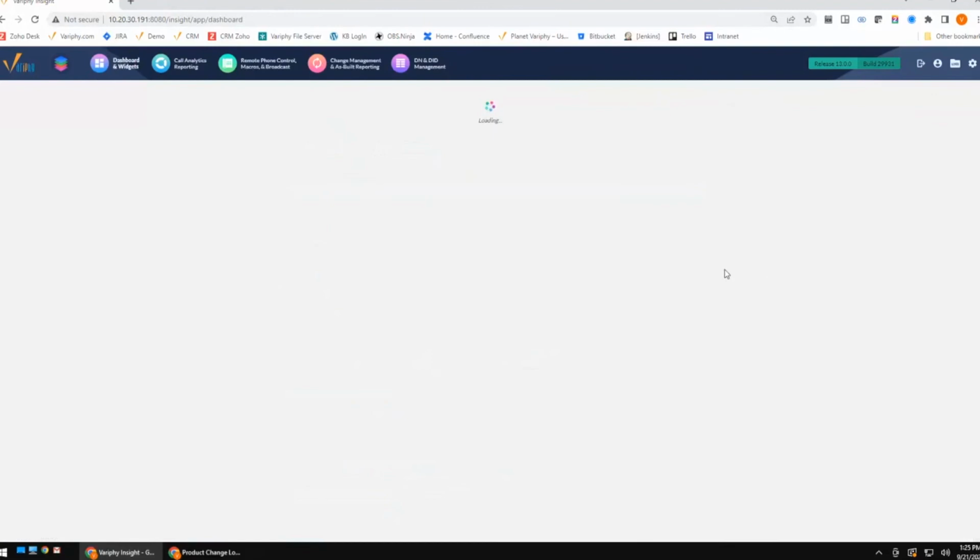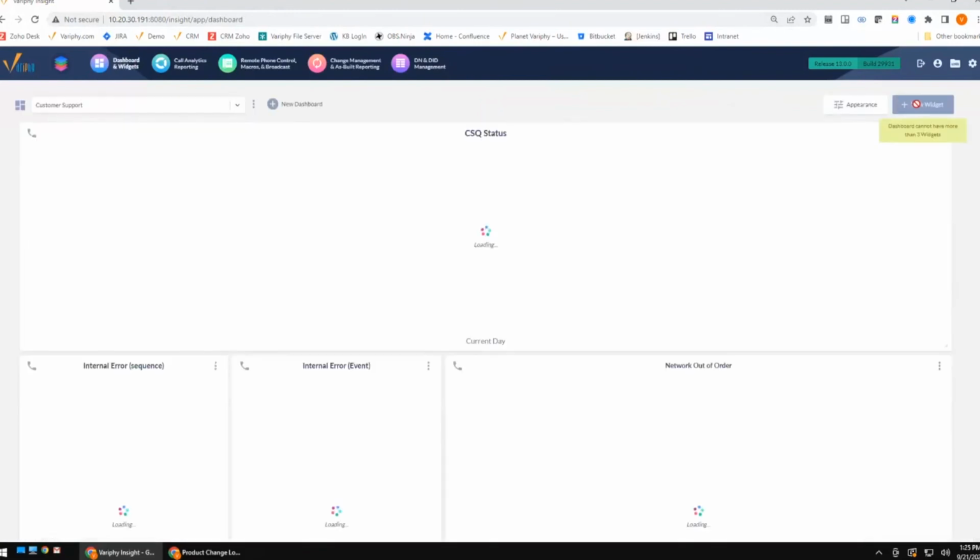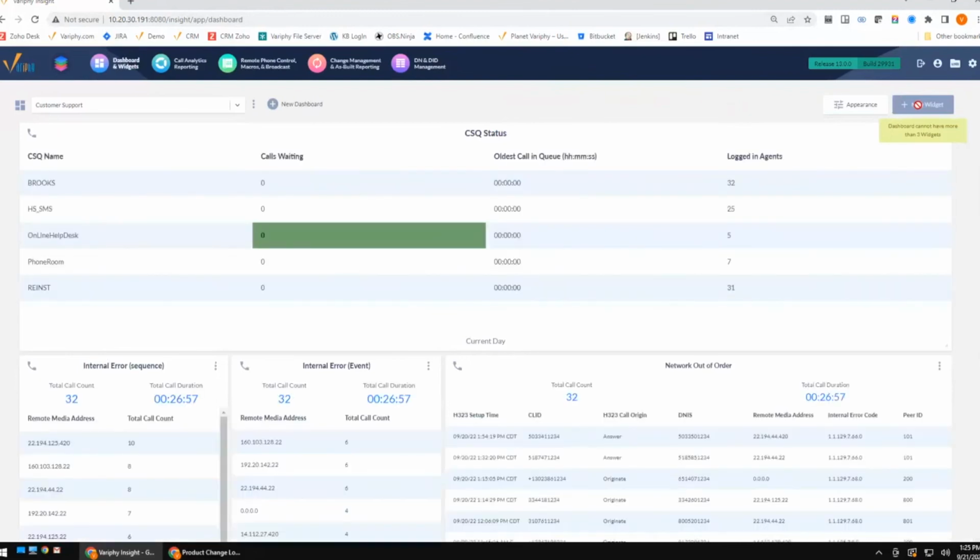So if I pop over to my dashboards over here, you're going to notice up at the top right, if I go ahead and try to add a new widget, it is grayed out. When I hover over it, it's going to say, hey, dashboards cannot have more than 3 widgets. Why? Because I took my number down, because I'll be honest, I didn't feel like adding 15 widgets onto this dashboard. So I just took my number down pretty low. So that's going to go ahead and prevent you from adding more. It does give you some nice information that you cannot add more. If you want to up that value, you can up it to 25 to be able to have 25 widgets on a single dashboard.